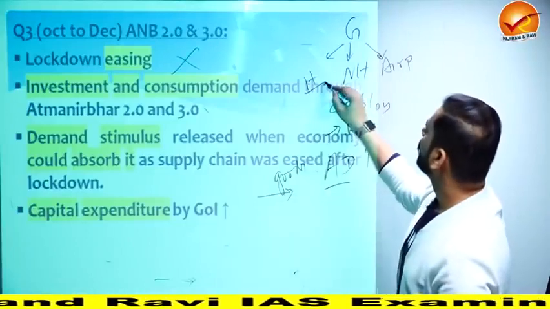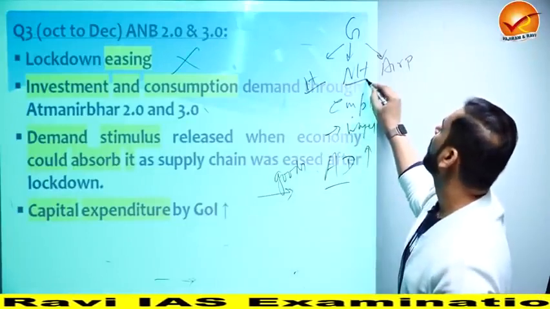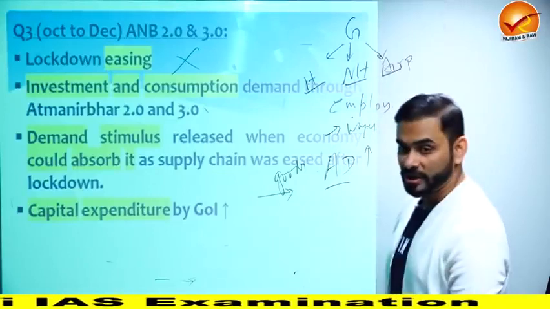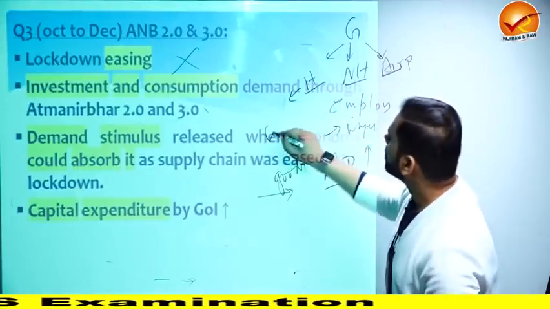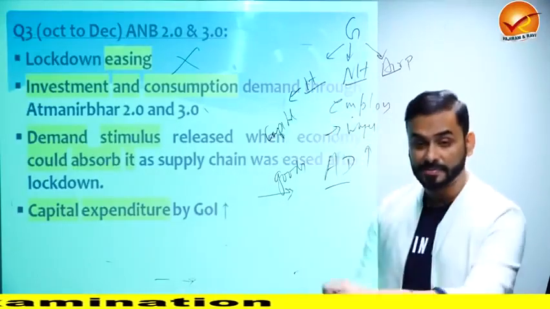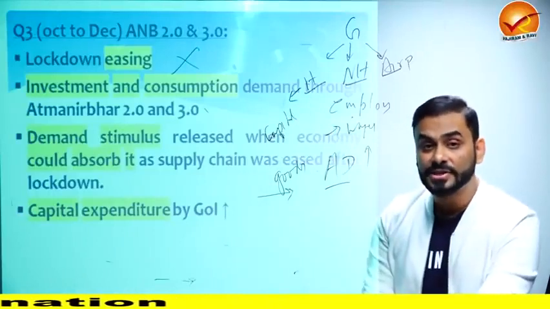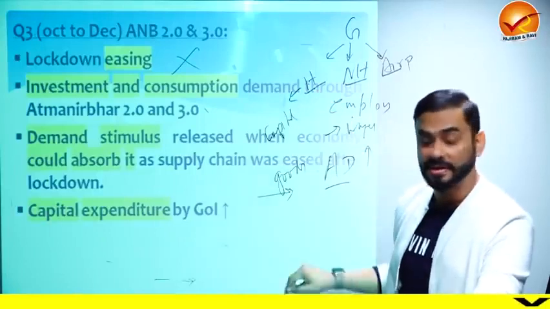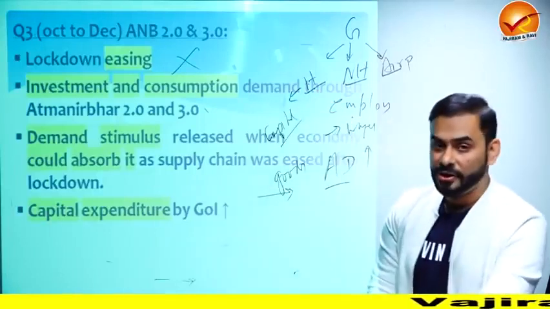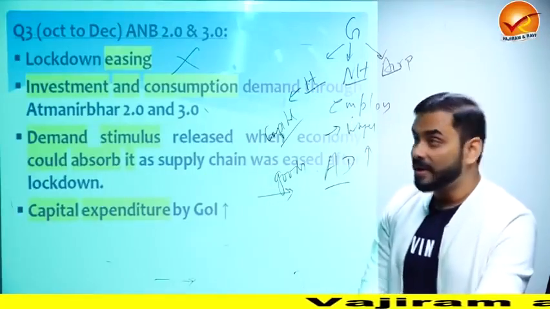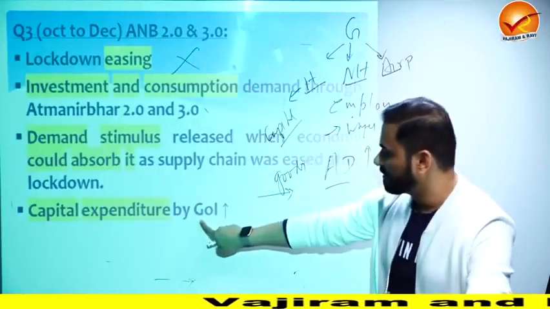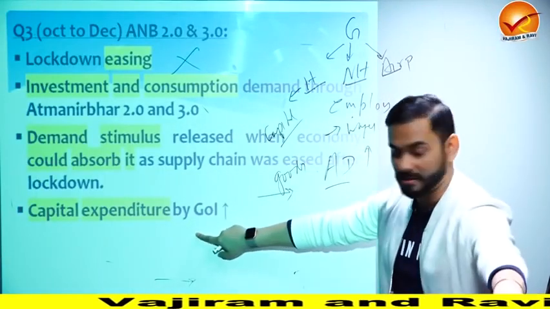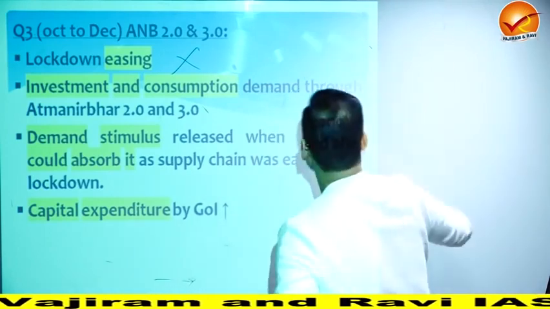But to be able to invest more in national highways, hospitals, schools and airports, these are called the capital expenditure of the government. What is capital expenditure? When the government invests in assets like machines, buildings, roads, hospitals, these are called capital expenditure. So was the government of India increasing capital expenditure around October to December? Yes. See, capital expenditure increased. I will show you how.